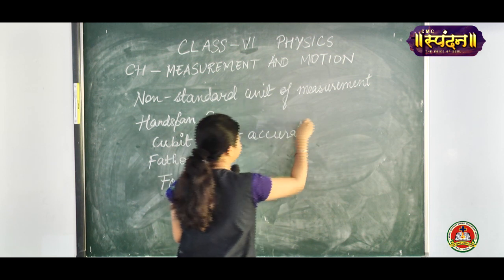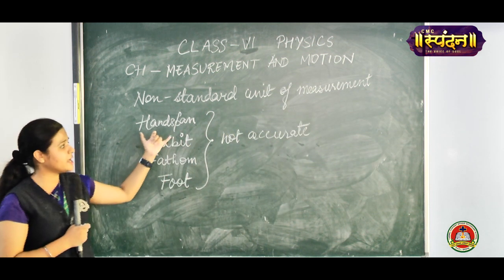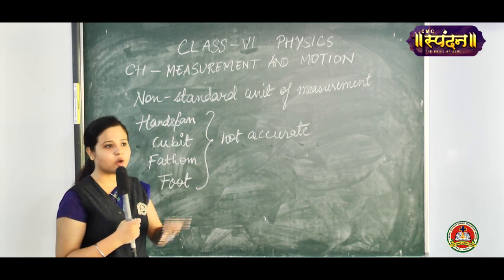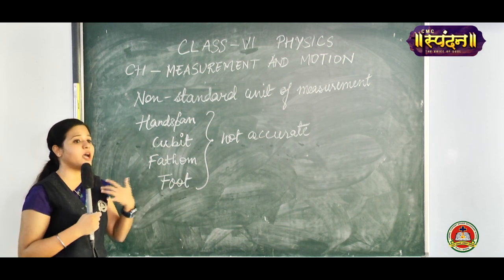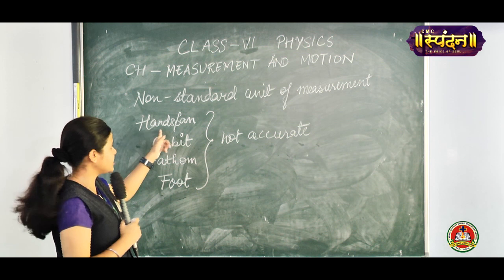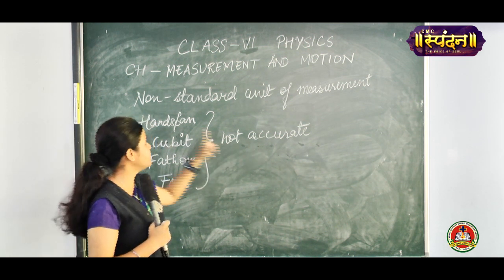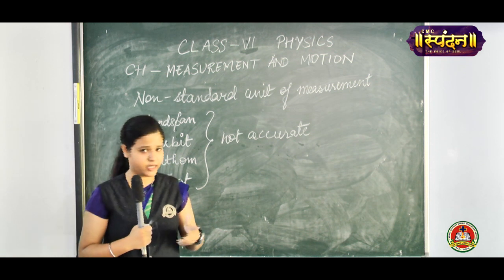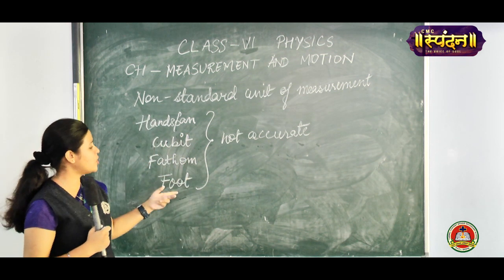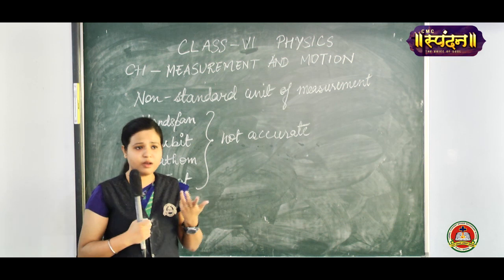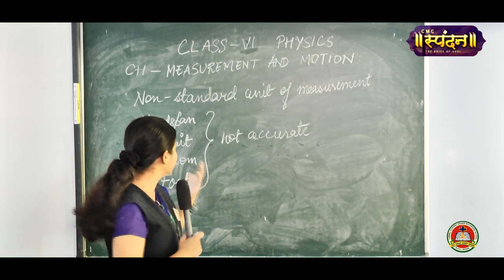They did not give the same readings. My hand can be a little small, yours can be a little big, or comparatively a person's hand can be much bigger, right? So the hand span is not an accurate measurement for measuring any physical quantity. Neither cubit, fathom, nor foot is a standard unit of measurement.